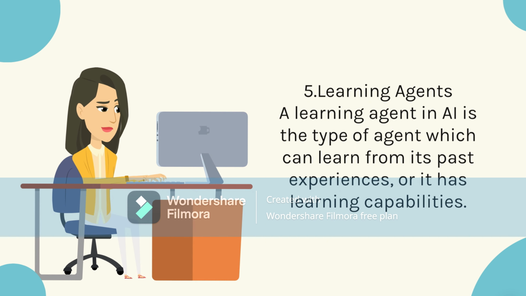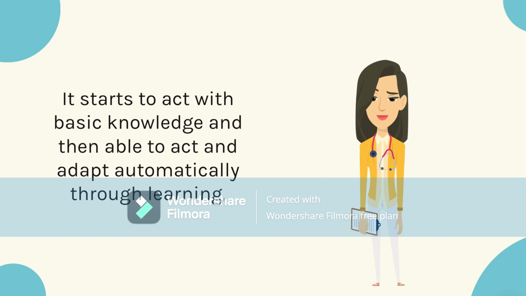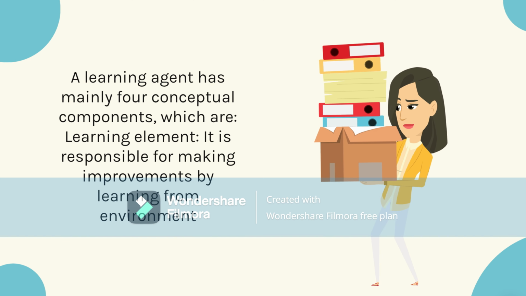5. Learning agents. A learning agent in AI is the type of agent which can learn from its past experiences, or it has learning capabilities. It starts to act with basic knowledge and is then able to act and adapt automatically through learning. A learning agent has mainly 4 conceptual components, which are: learning element, it is responsible for making improvements by learning from the environment.